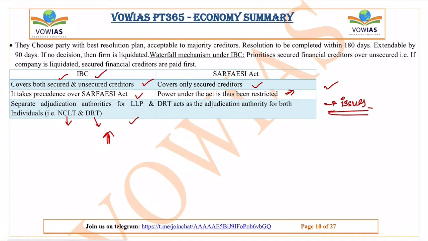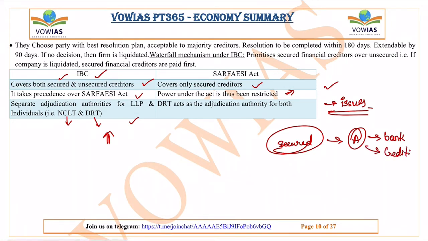Now what do you mean by secured and unsecured creditors? For example, there is this company A, and it has taken loans from a bank, and from a big creditor like an NBFC or any other big creditor. When the bank or any creditor gives loans to this company A, they will secure these loans with the help of an asset. If the loan is backed by an asset, it is called a secured loan.